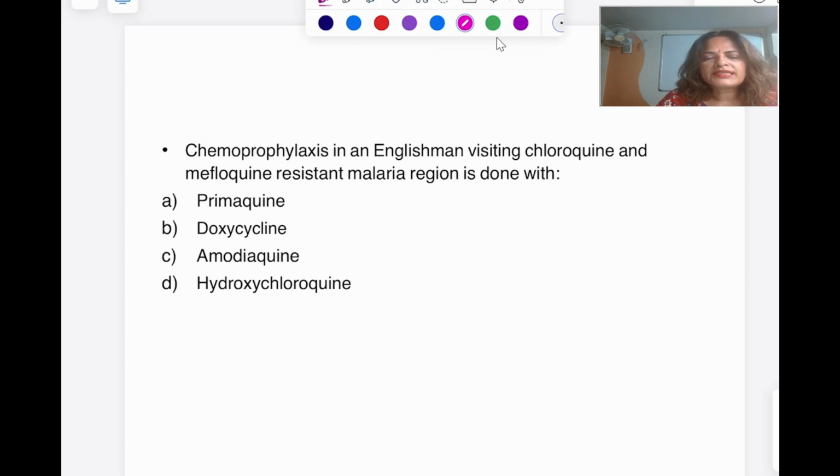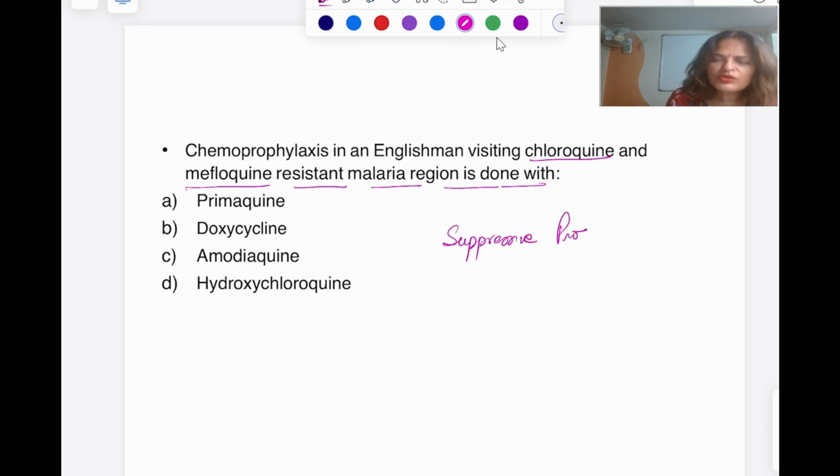Then, chemoprophylaxis in an English man visiting a chloroquine and mefloquine resistant malarial region is done with. So with chemoprophylaxis, we are talking about suppressive prophylaxis. We are not talking about the pre-erythrocytic. Suppressive prophylaxis I have already told, the short term and the long term.